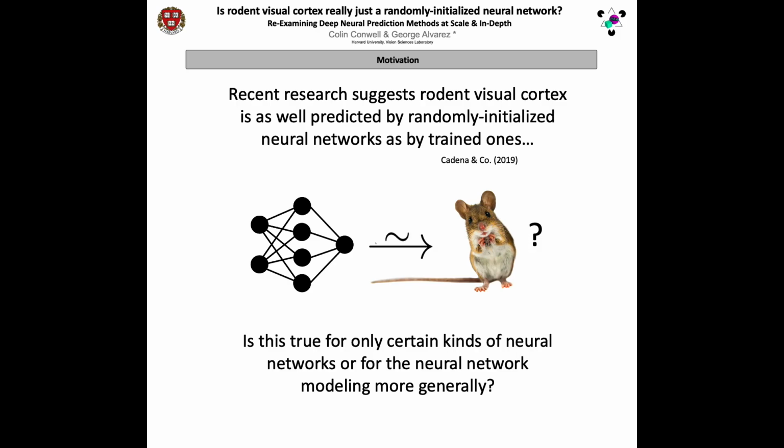The question we'll be asking today is simply whether or not this pattern holds for only certain kinds of neural networks, or for the neural network modeling of mouse brain more generally. To do this, our approach is to use a large amount of models, a large-scale neurophysiology dataset, and multiple methods of neural regression. The tools in our toolkit then are as follows.